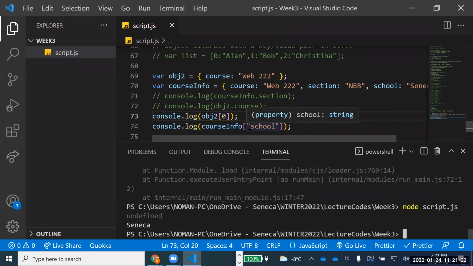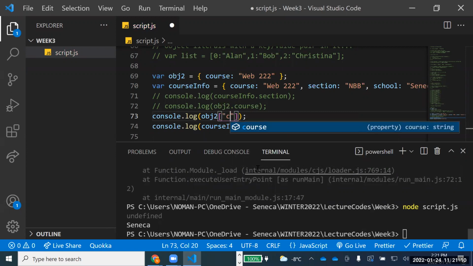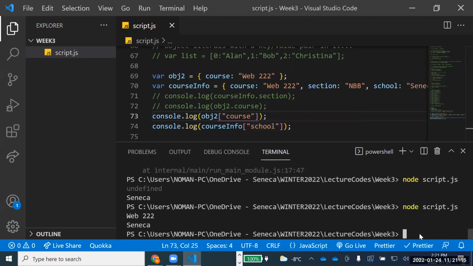Because 0 was there in an array. Now here it is maintaining the key value for that one, so it will say WEB222 or something like that. It's not an array anymore. You're right. Okay, so this is related to that one, the array.